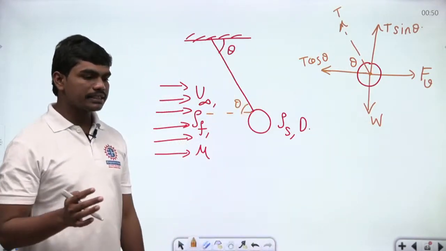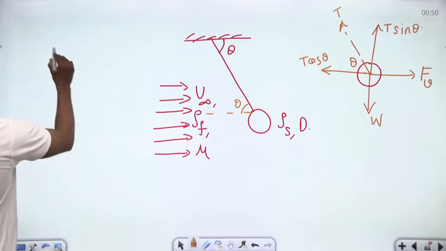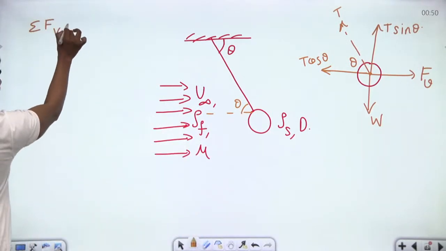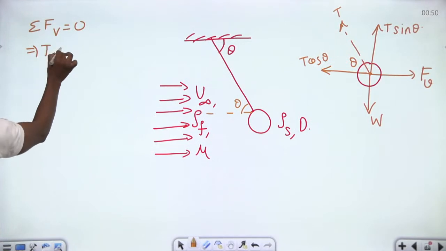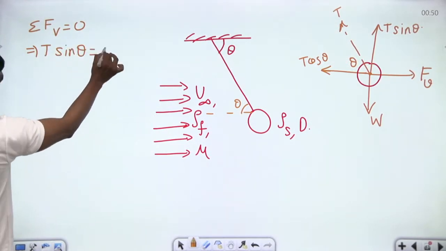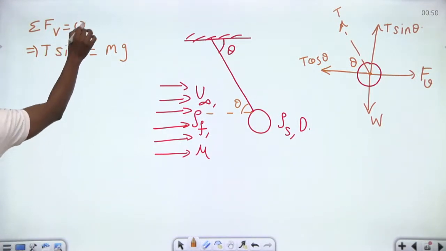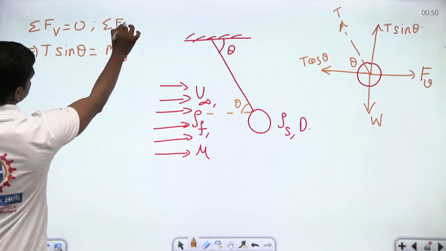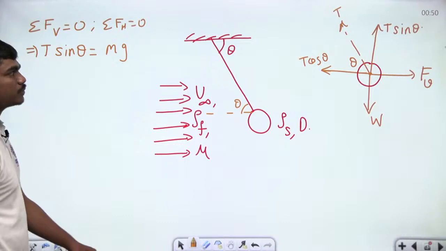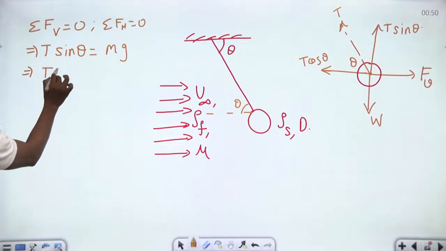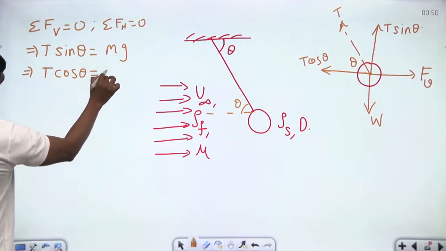Now, since the bob is in equilibrium, sigma F vertical is equal to 0, which means T sin theta is equal to the weight of the bob, which is mg. And sigma F horizontal is also equal to 0, because in equilibrium the net force has to be 0. So T cos theta is equal to the viscous force, F viscous.